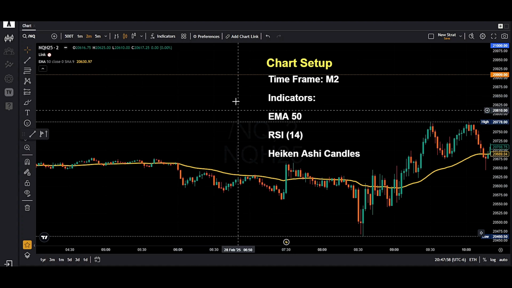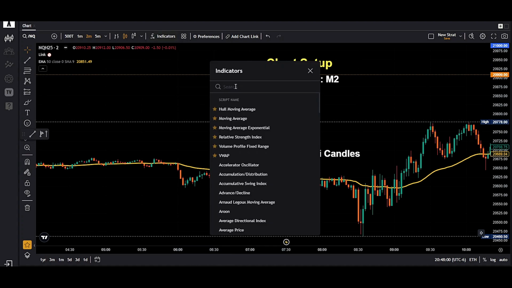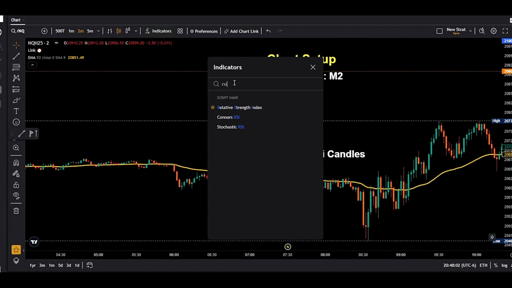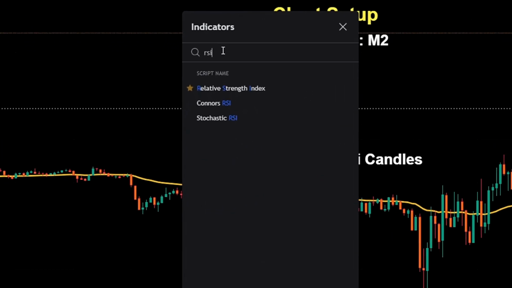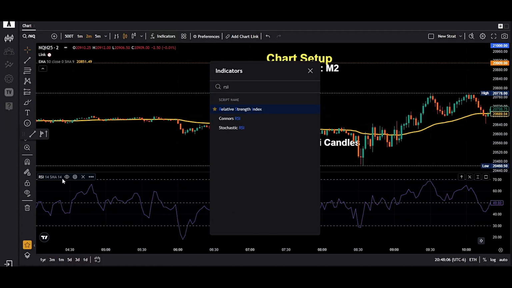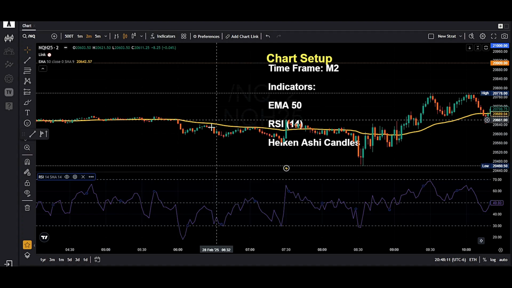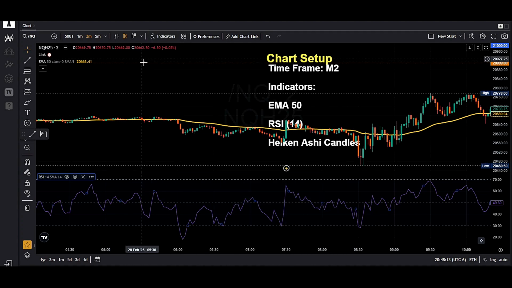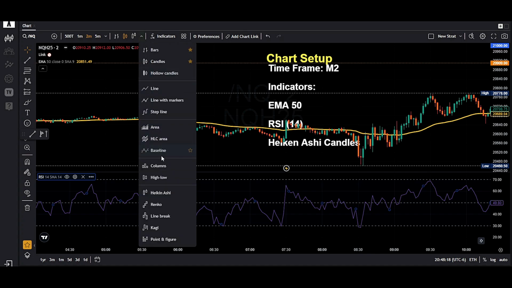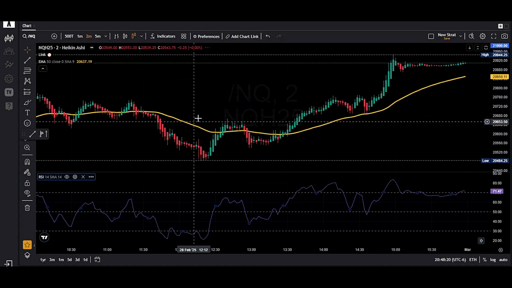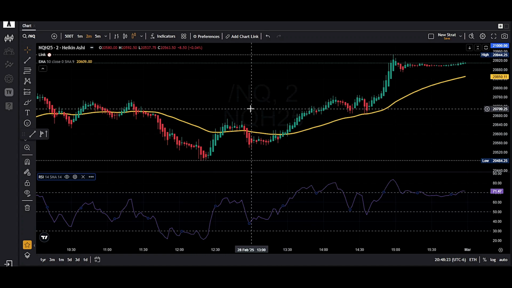Next is RSI 14. So click on indicators again, type RSI, relative strength index. By default, it's 14. If it's not 14, you can click on settings and select the length. And the last one here is Heikin-Ashi candles. So what we're going to do is click on this drop down here and click on Heikin-Ashi. So this is how you set up the chart.